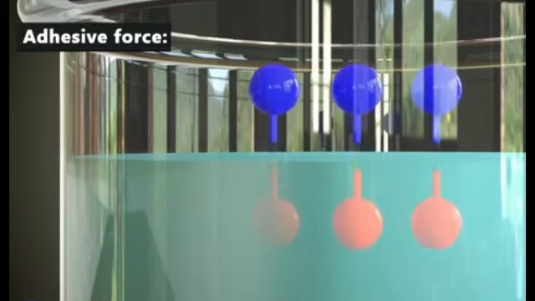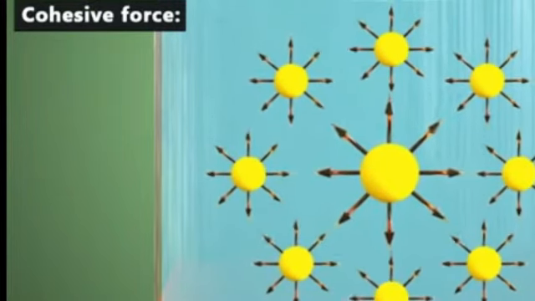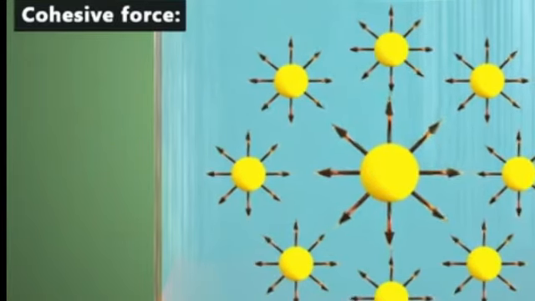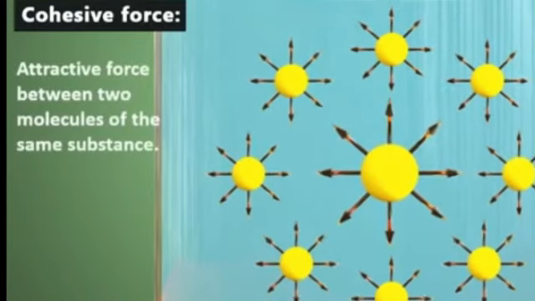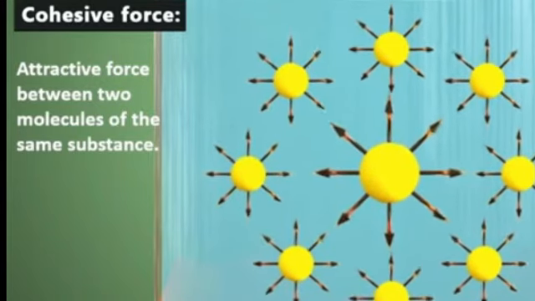Now if I move downwards from the free surface at the top, then I can say that I am in the bulk of a liquid, and in this bulk we observe that every molecule of the liquid attracts every other molecule with a certain force. This force of attraction is known as cohesive force. Thus, cohesive force is between similar molecules. So we define cohesive force as a force of attraction between two similar molecules.